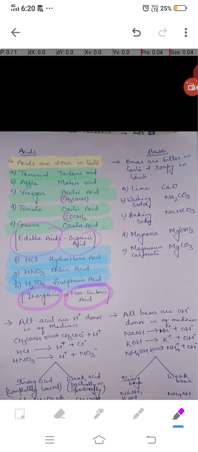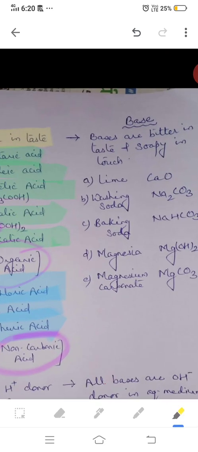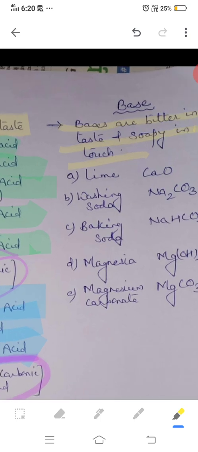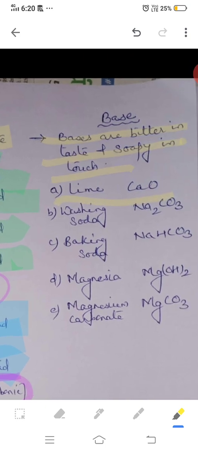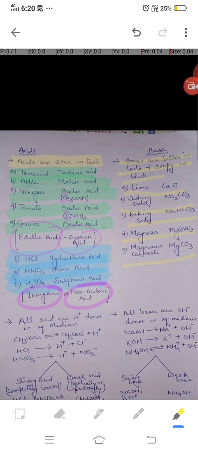Now moving to bases. Bases are bitter in taste and soapy in touch, meaning if you touch a base, you will find it somewhat slippery. Some common examples I have mentioned here, that are lime, calcium oxide, washing soda, baking soda, magnesia and magnesium carbonate.